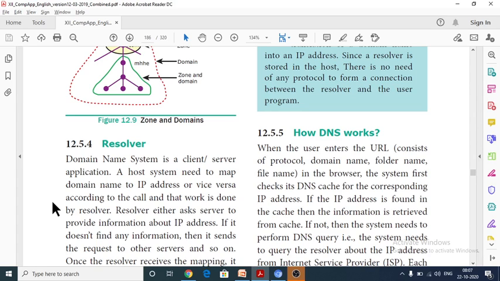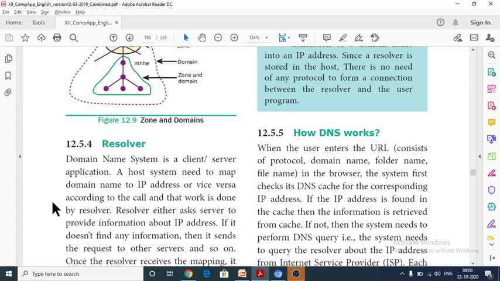The resolver asks the server to provide information about the IP address after we give the domain name in the search bar. The search bar will redirect the domain name to the name server, and the address is first directed to the resolver only.